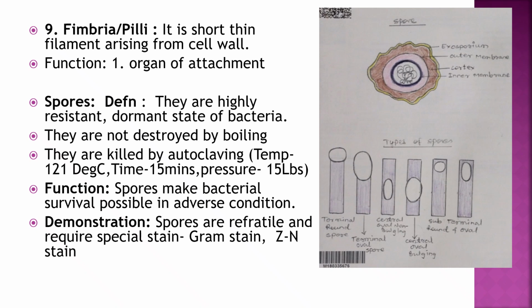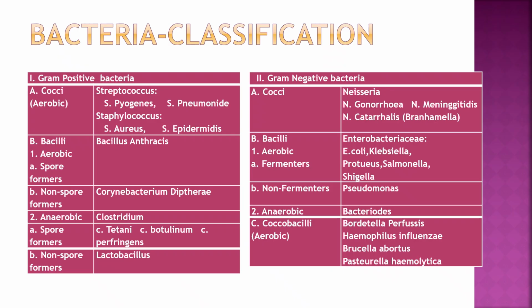Hello students, today we will see bacterial classification depending on the gram staining reaction. So gram positive are purple in color and gram negative pink in color. So gram positive cocci are staphylococci, streptococci, pneumococci or enterococci, and gram positive bacilli are divided into aerobic and anaerobic. So aerobic are bacillus, spore forming, and anaerobic spore forming are clostridium.